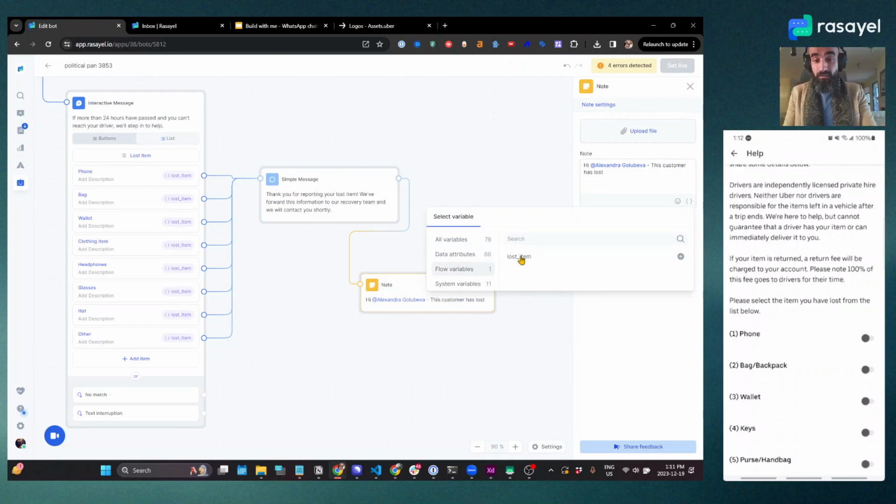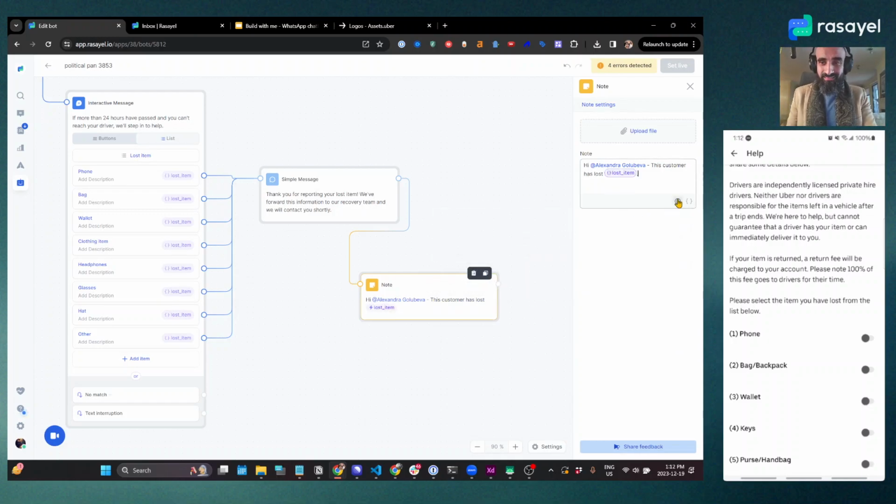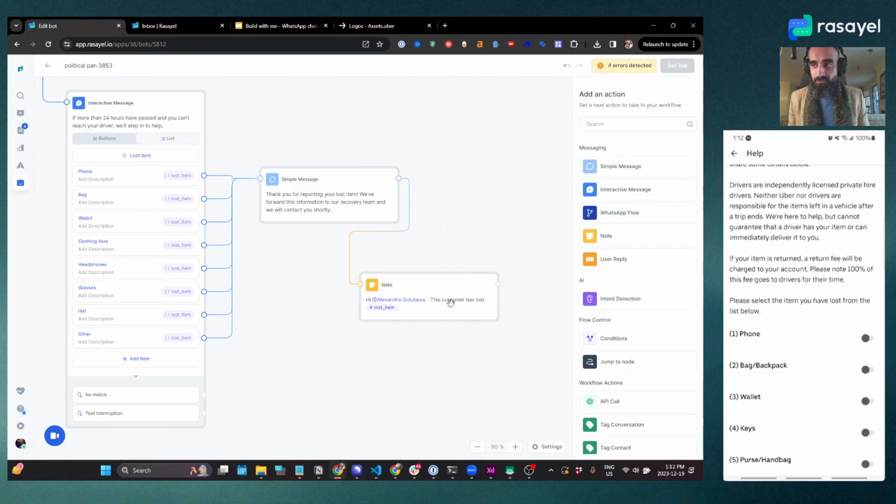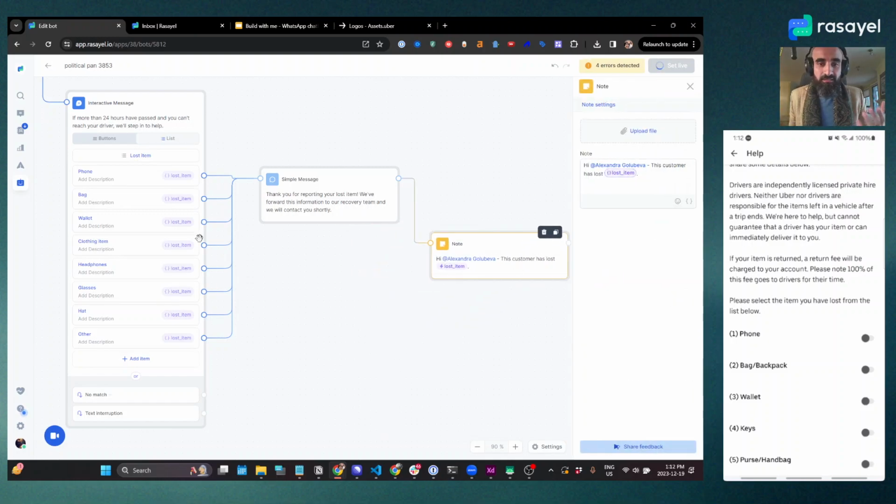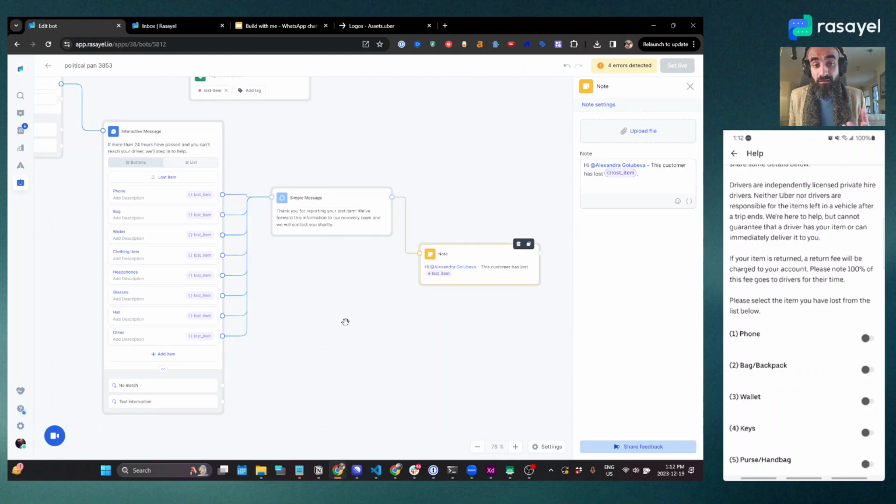We created one earlier called lost item. So we'll create that and boom. So this is going to add a private note to the chat to my teammate Alexandra saying this customer has lost their headphones or something like that. Okay. Now, of course, Alexandra can see the option that the customer has selected, but this is just to make her life easier and also to demonstrate to you the concept.